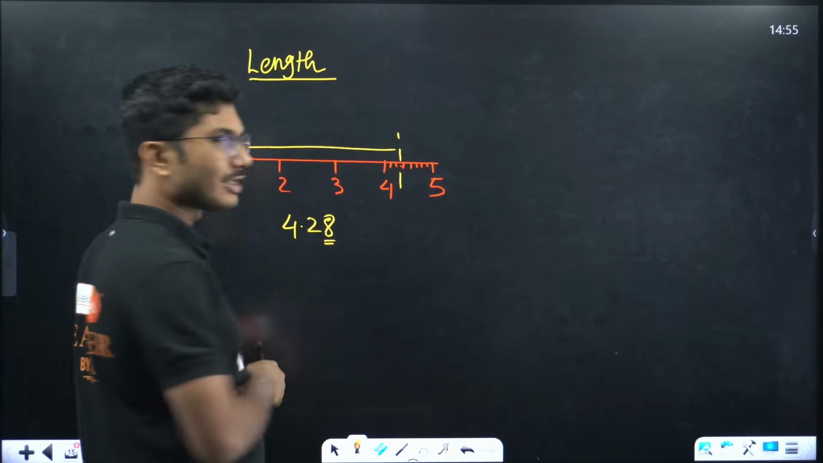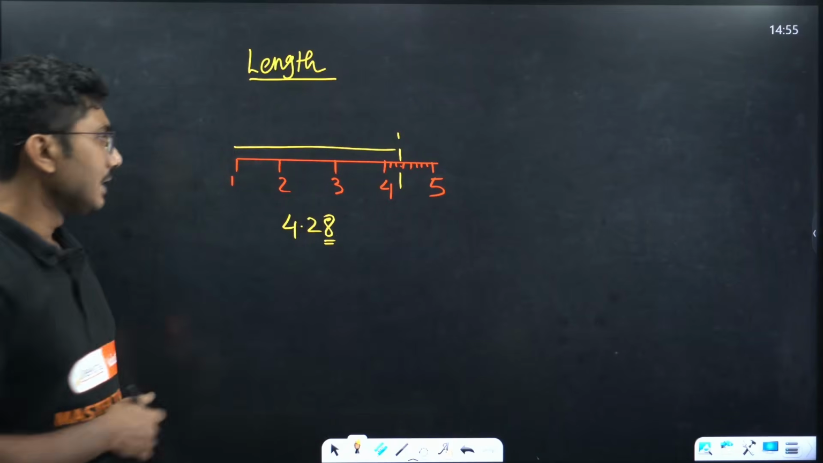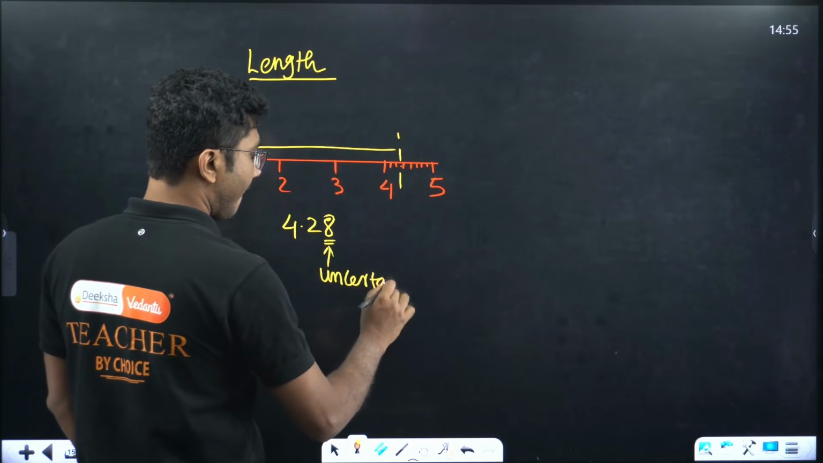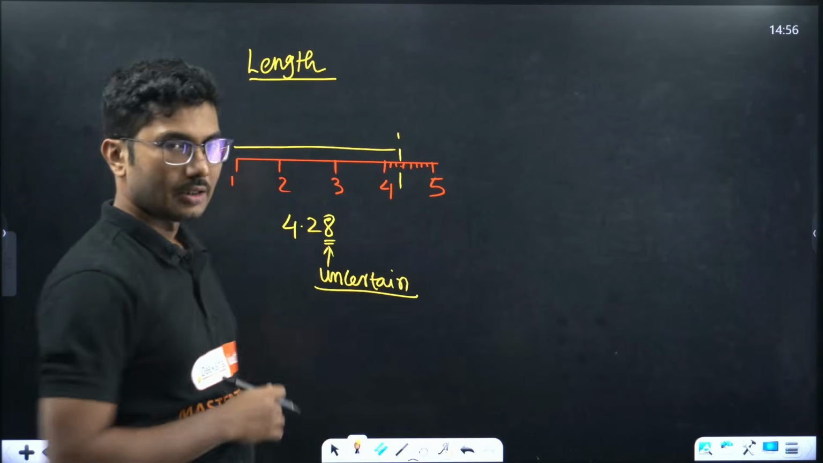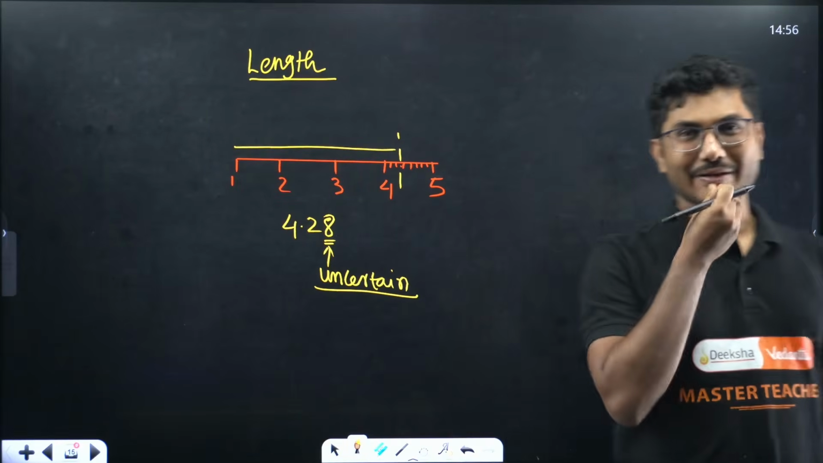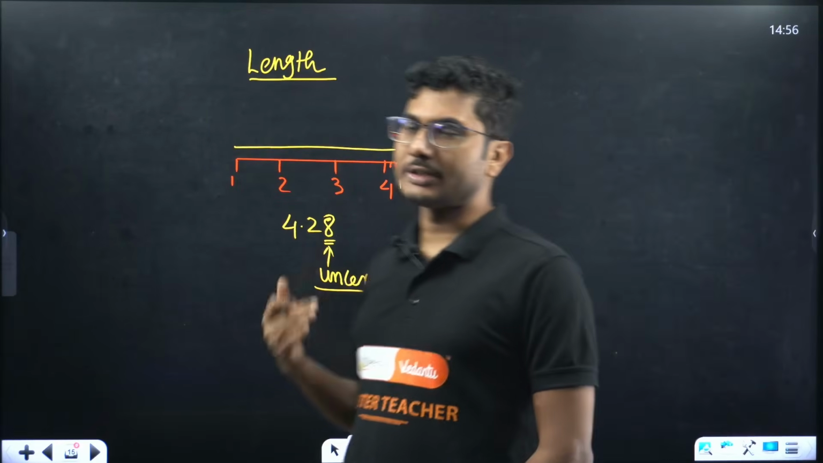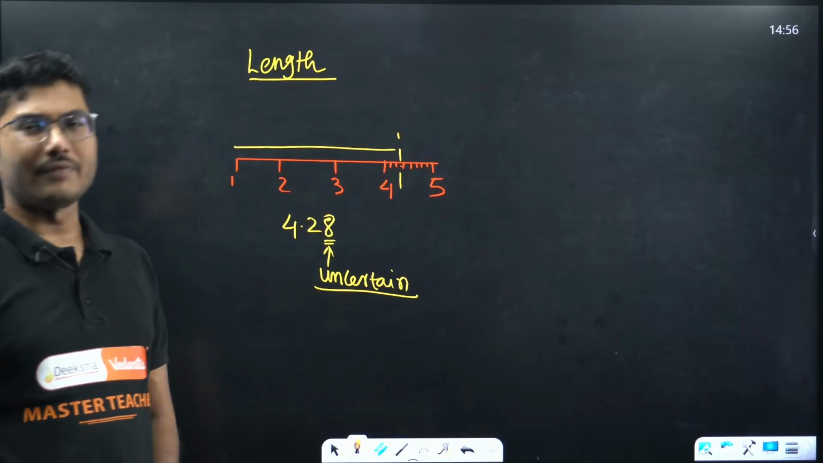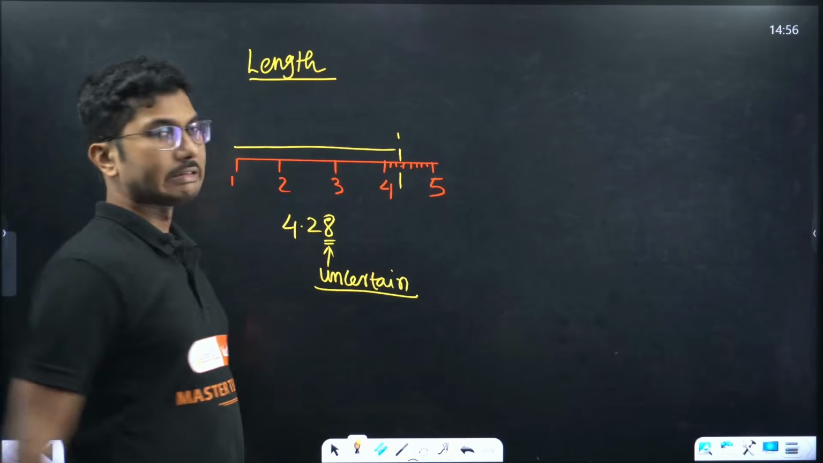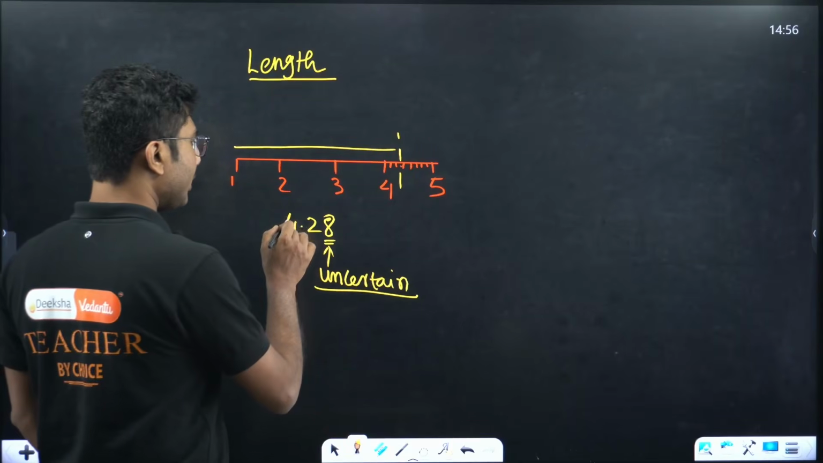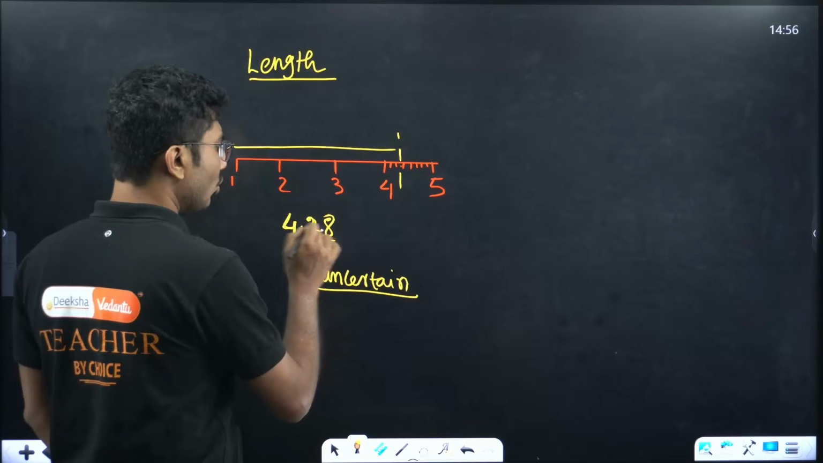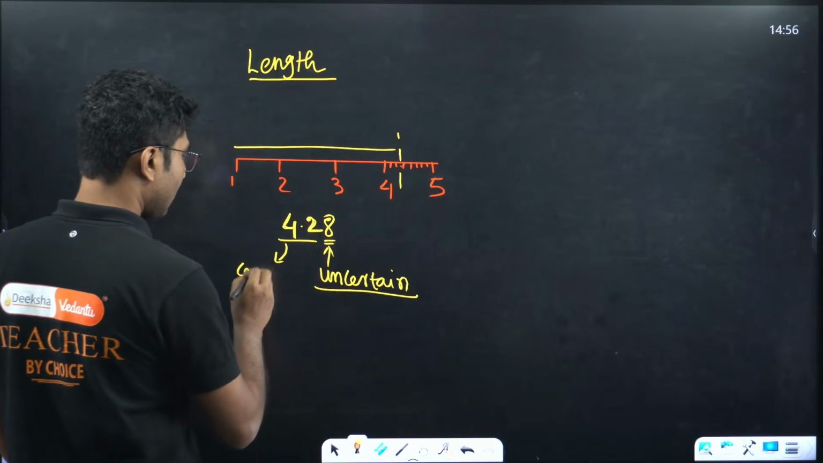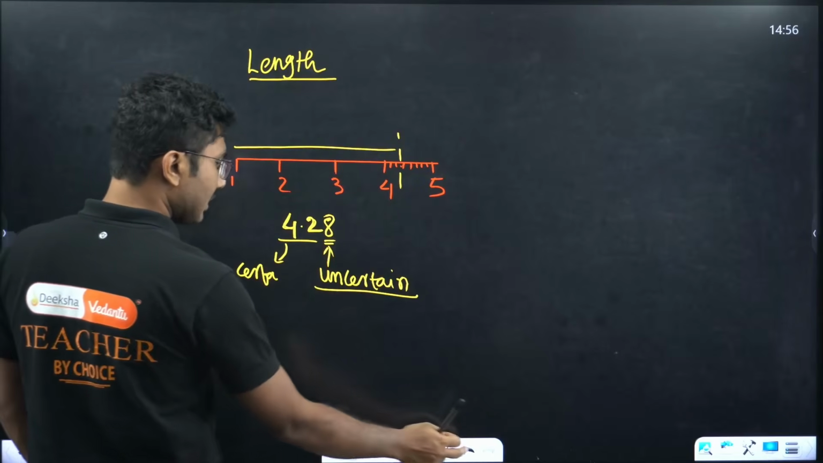This result is not certain. This digit is the uncertain digit. Why is this uncertain? Because we are guessing it. We are not able to tell exactly whether it will be 8 or 7 or 6 or 5. And even if we are able to tell it, there will be a certain level of uncertainty. So this is called the uncertain digit. 4.2 is definitely known. This is the certain digit. Certain means confirmed.